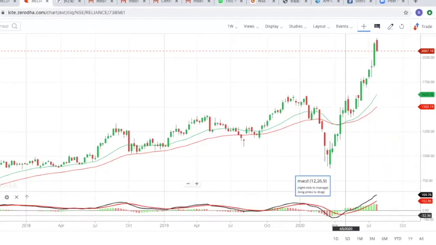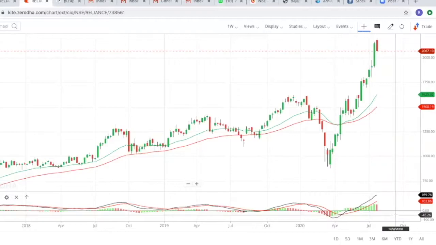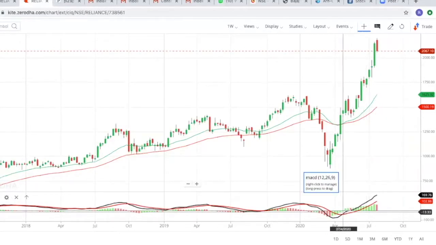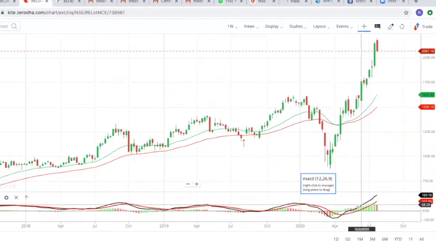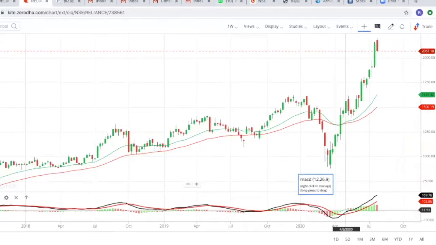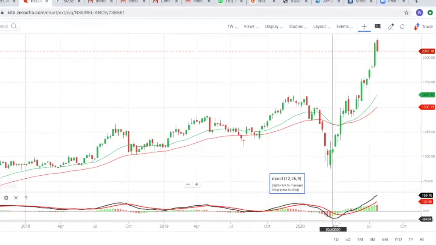When the stock is bullish, the MACD line will cross over this zero line. This is the zero line, the middle line, and it will cross the signal line, the red line. It will move forward, so that means the stock is bullish, and the histogram is the difference between these two. That will give the strength of the momentum.